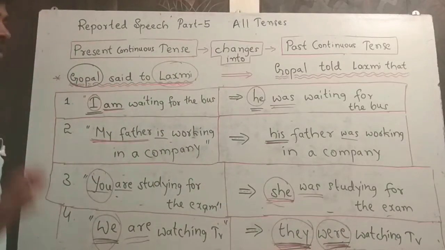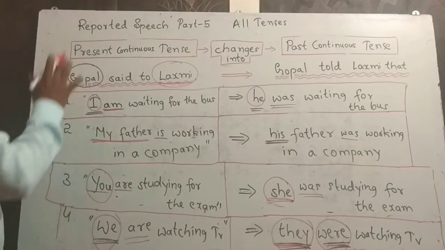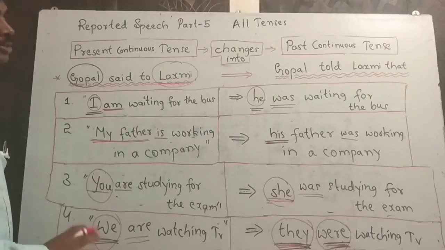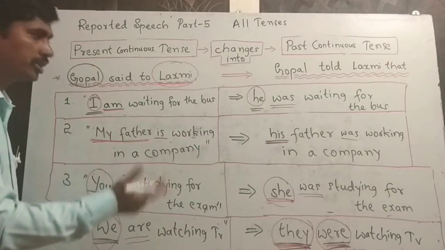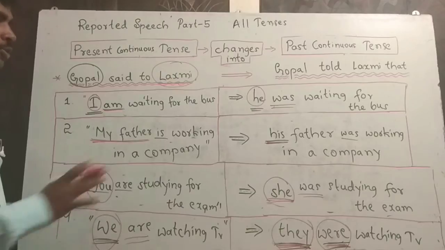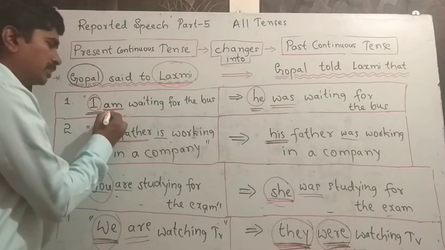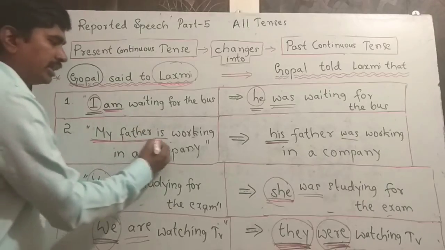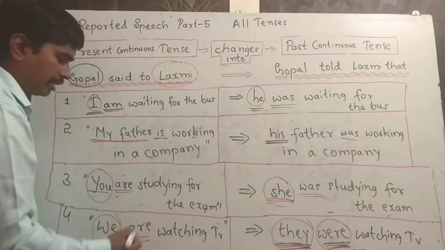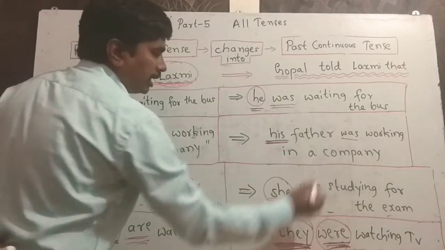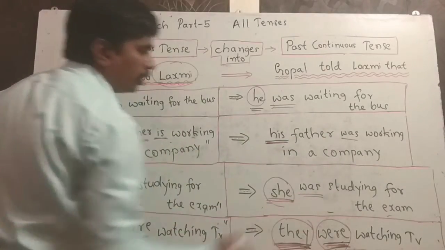You have to get one point straight here, that whatever is in present continuous changes to the corresponding past continuous tense. While changing, you need to change just the be forms like am, is, are to was, were.